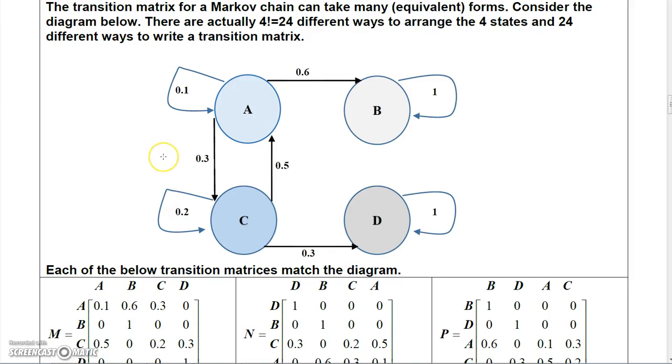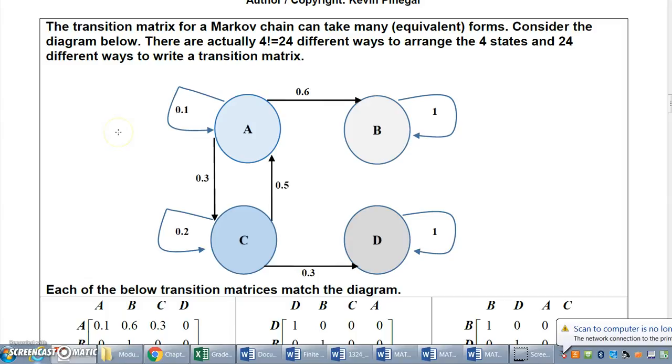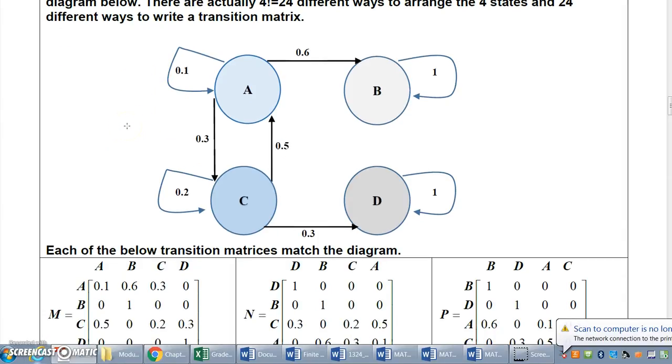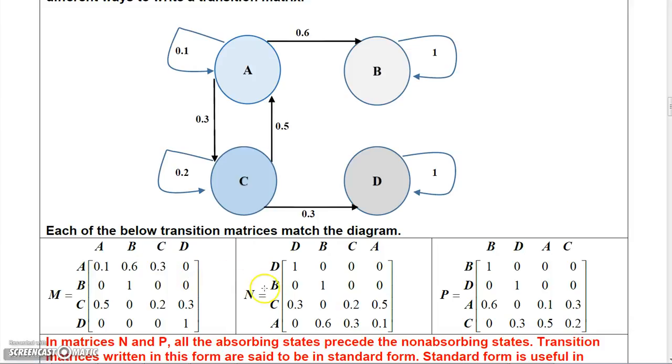Okay, you can freeze the video and look at this. Here I'm just showing you that there's different ways to write the transition matrices for a diagram. And if you look at this diagram and then go down here and look at the transition matrices, you'll see that each of these transition matrices describes the paths in a correct fashion, but there's multiple ways that those paths can be described using transition matrices.